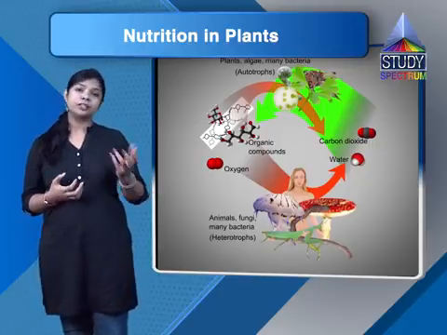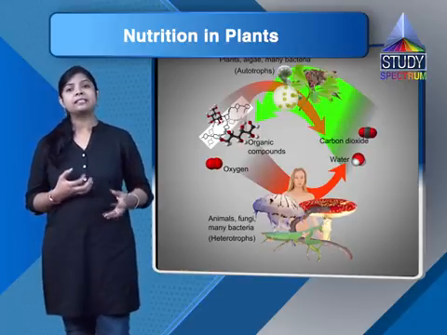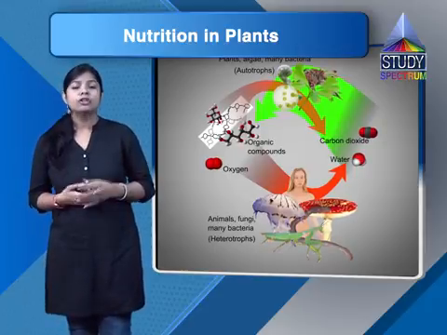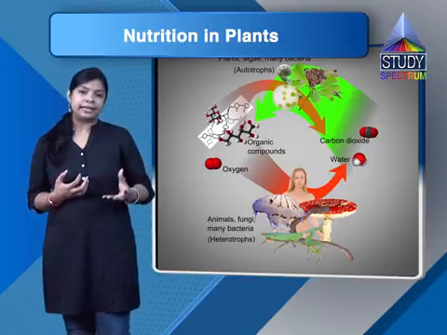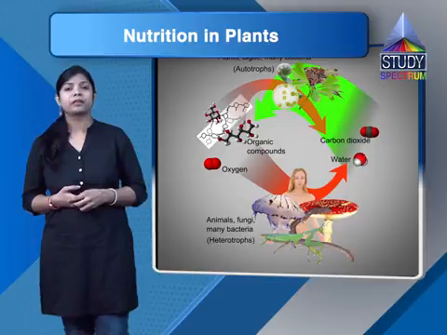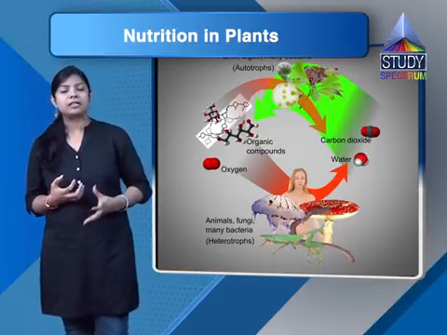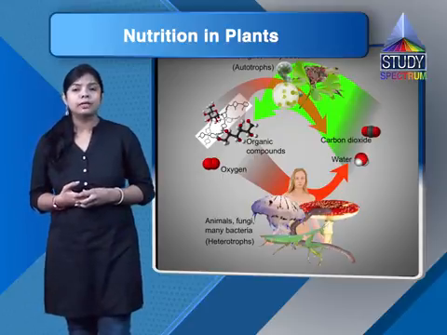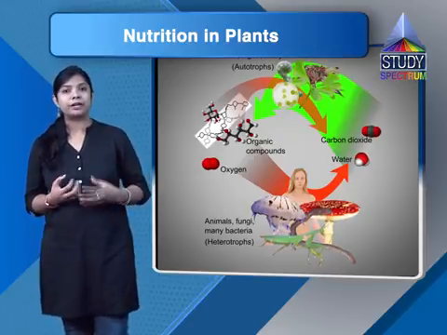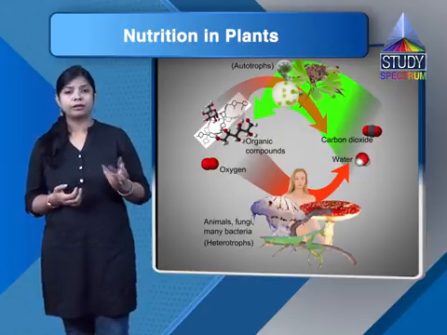Either they have to eat plants, or they have to eat animals that have eaten those plants. So we can say that they are either directly or indirectly dependent on plants only. Because of that, animals have to move a lot so that they can fulfill their requirement of food. They search for food.